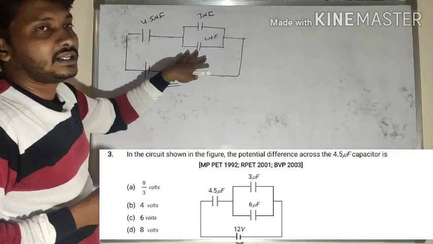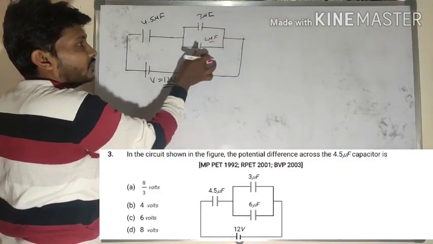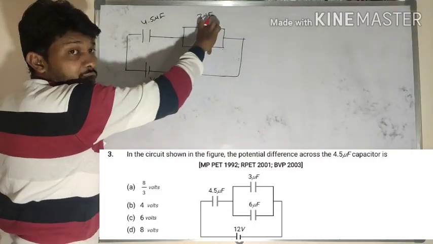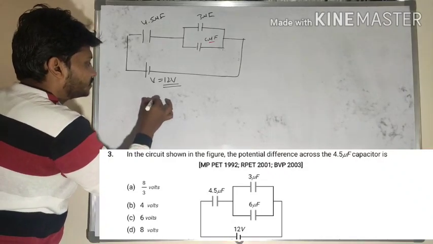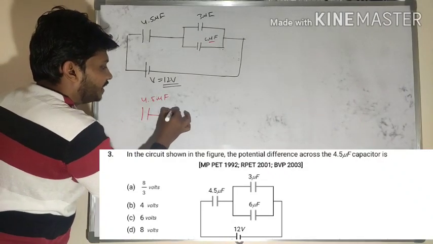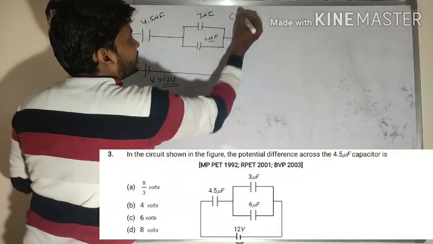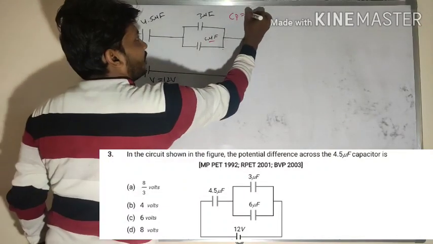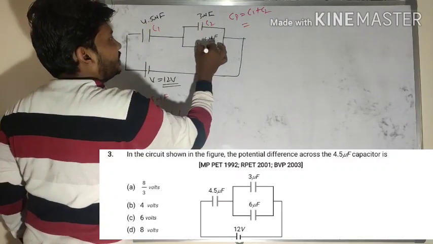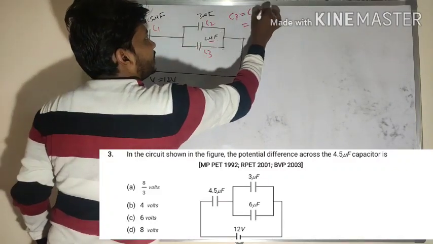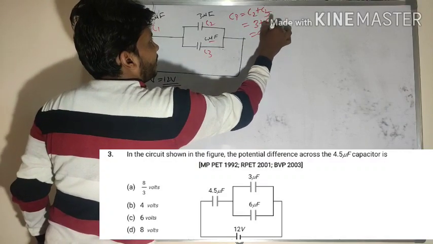So let me simplify this circuit here. Instead of 3 microfarad and 6 microfarad, what is the nature of combination between these two? These two are in parallel combination. Shall I rearrange here? So 4.5 microfarad. What is the equivalent here? Capacitance in case of parallel combination, C of P is equal to what? C1 plus C2, or if it is C1, C2 and C3, C1 plus C2 plus C3 here. So 3 plus 6, so 9 microfarad.